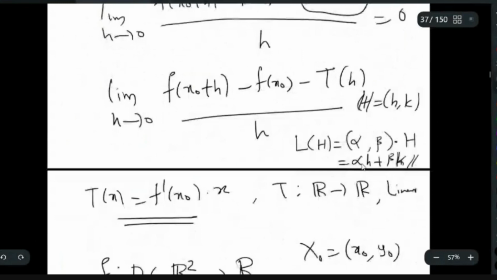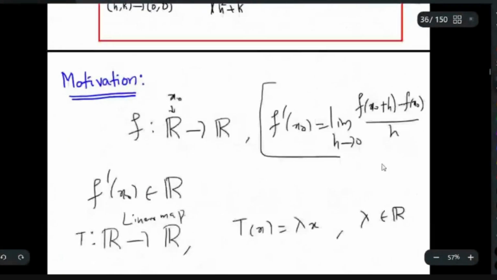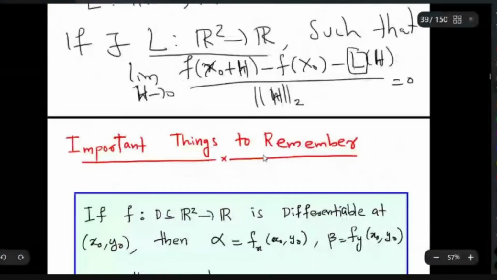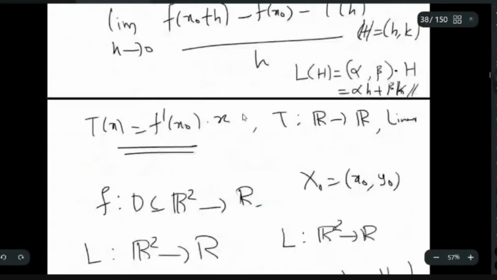Alpha h plus beta k is in fact your L of h. L is the corresponding linear deformation, so the linear deformation comes only from this portion. And this square root of h square plus k square is nothing but the norm of h. Here the capital H norm I have taken, the norm in R2 only. So this is the capital norm.